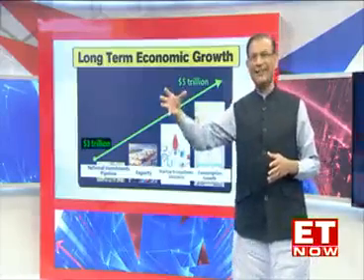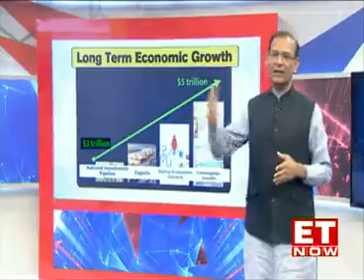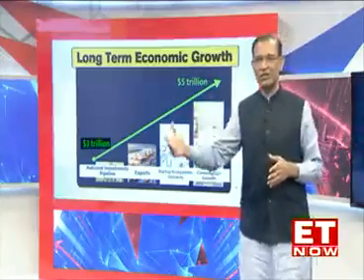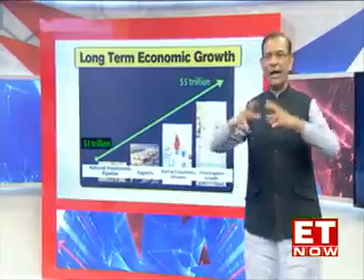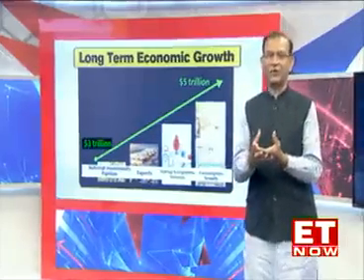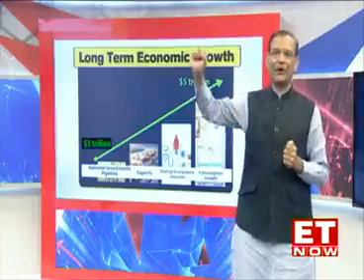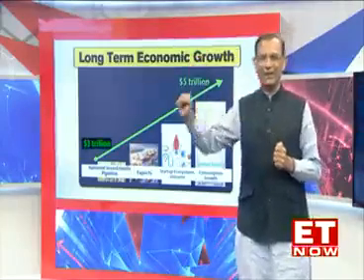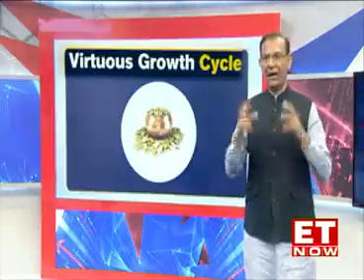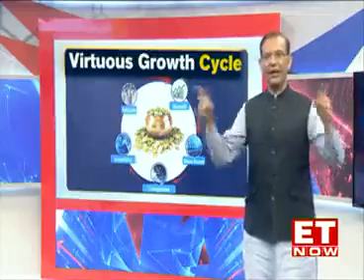And as these jobs get created, these export jobs get created, these startup jobs get created, the National Investment and Infrastructure Pipeline creates jobs. As all these jobs get created, we will also drive consumption growth, and that will become then a 4th growth driver that will propel the economy from $3 trillion to $5 trillion. That is the plan, that's the effort that we are undertaking. And this is the virtuous growth cycle that we want to undertake.